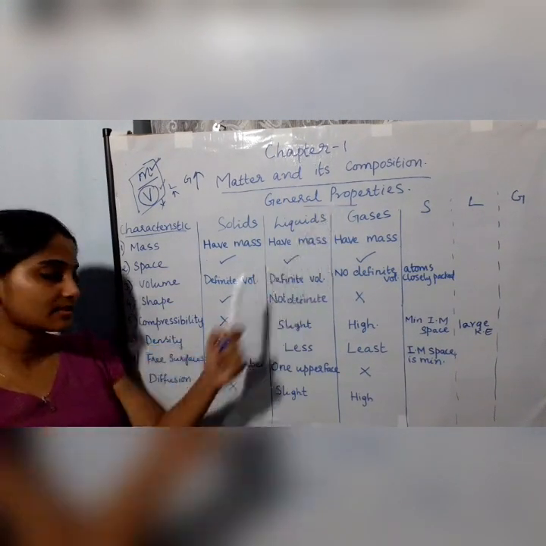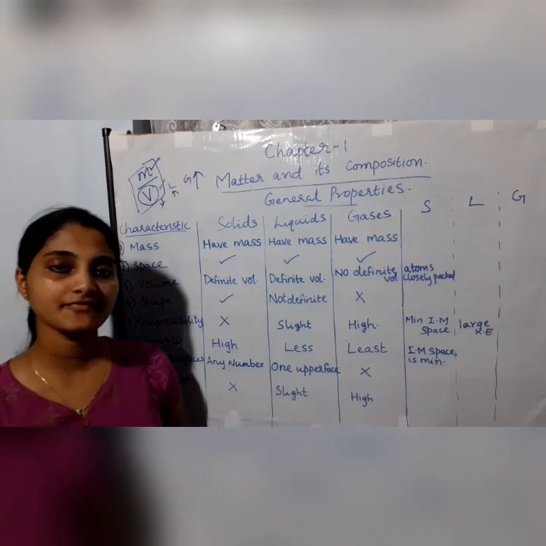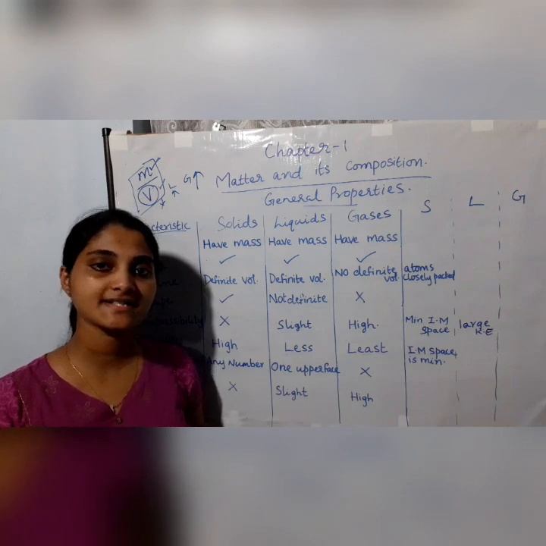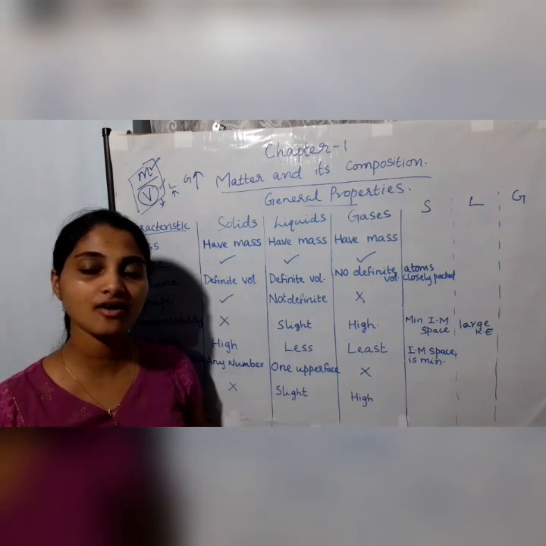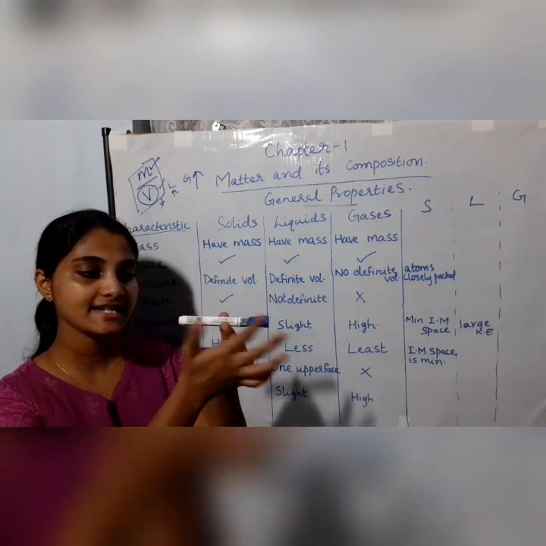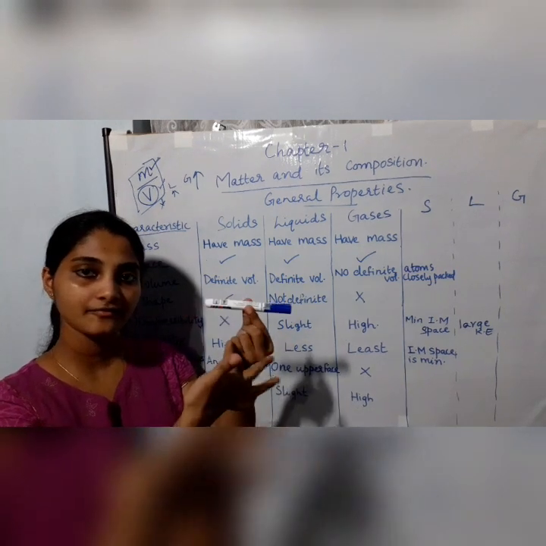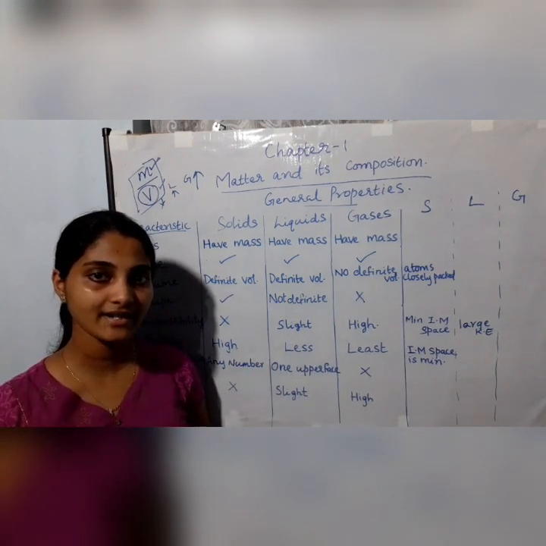Now the next general property that we are going to see is free surfaces. Free surface is the surface that is exposed to air. Now in case of solids, you know that it has a large number of free surfaces. As you see this marker, it has a large number of free surfaces at all these sides. Why?